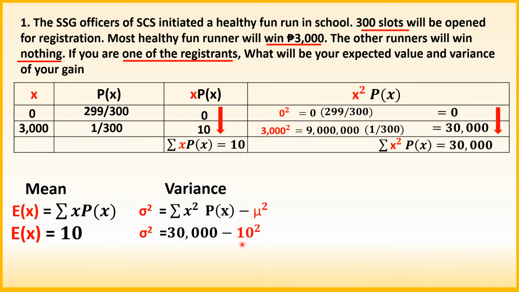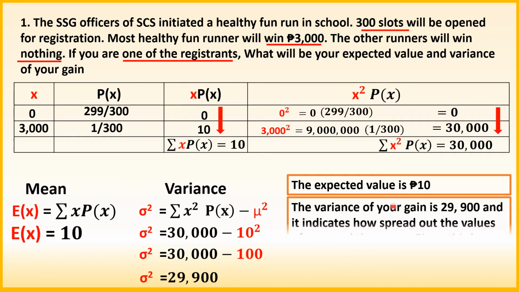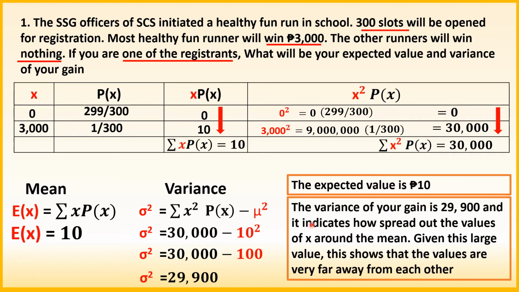So, mag-squared muna tayo bago tayo mag-subtract. So, 10 squared is 100. Then, tsaka tayo mag-subtract. So, 30,000 minus 100. Therefore, ang variance natin ay 29,900. So, the expected value is 10 pesos. So, the variance of your gain is 29,900, and it indicates how spread out the values of X are around the mean. Given this large value, this shows that the values are very far away from each other.